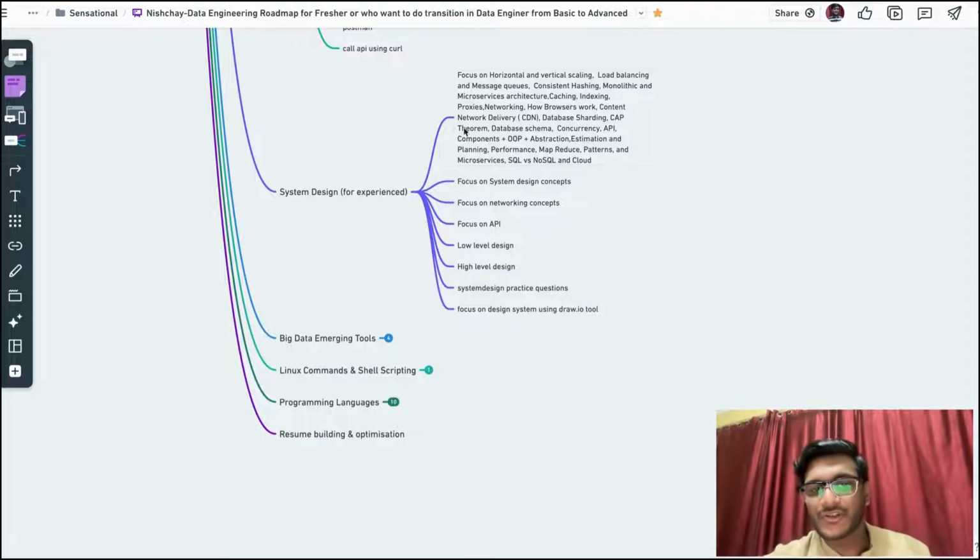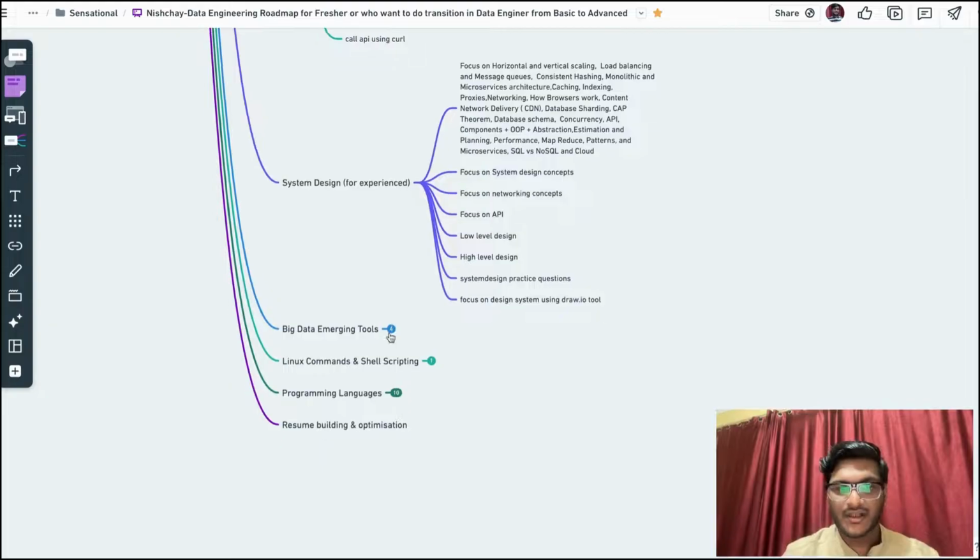So you can expect this type of question in the interview, but they will not ask you to design a complete system using some ETL or some database architecture. They will not ask you that at the fresher level in data engineering. Definitely system design is required for an experienced person, but not for a fresher.